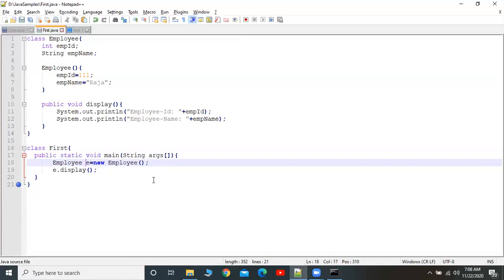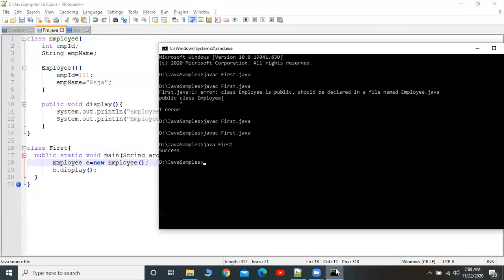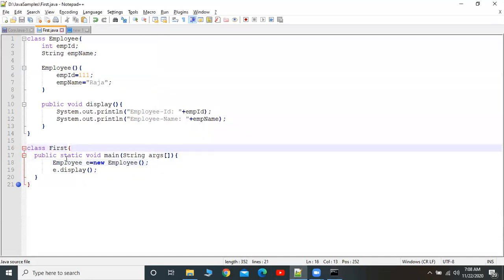Now I am going to compile once again, javac. Now compilation is done. See, I'm going to run now, java First. Now I got the output of the display method. It is displaying the employee ID and here the employee name.